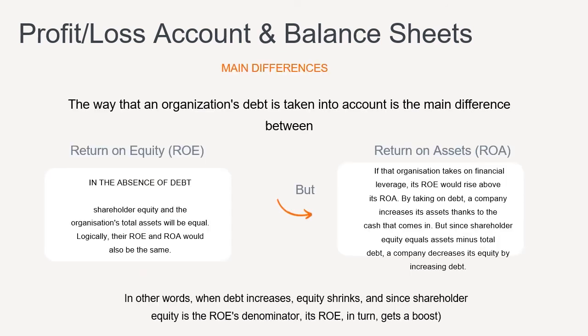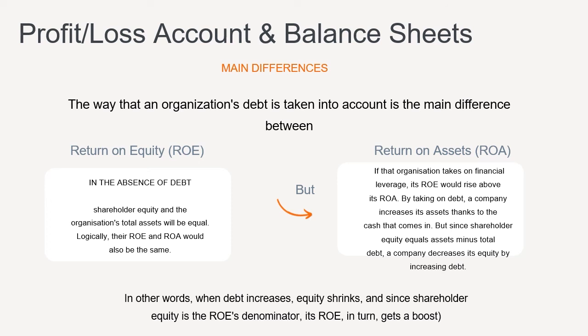The way that an organization's debt is taken into account is the main difference between return on equity and return on assets. In the absence of debt, shareholder equity and the organization's total assets will be equal. Logically, their ROE and ROA would also be the same. But if that organization takes on financial leverage, its ROE would rise above its ROA.